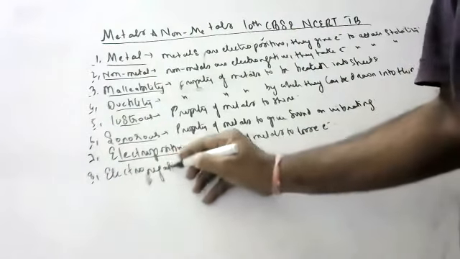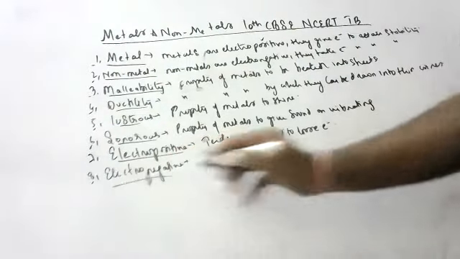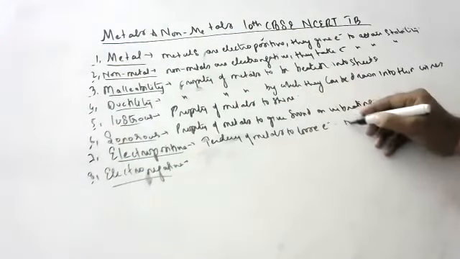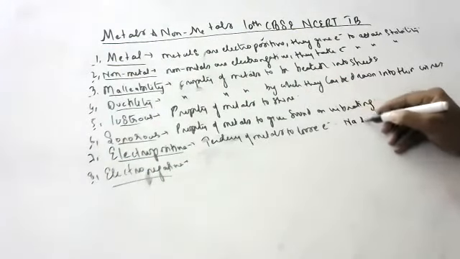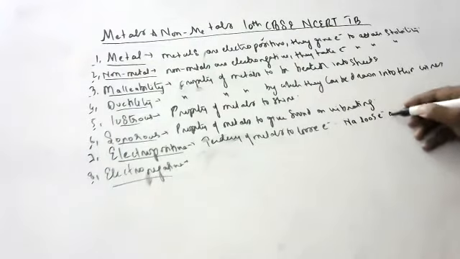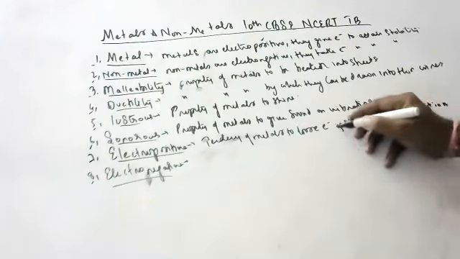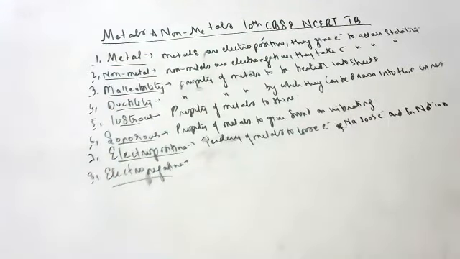See, children, try to write some examples whenever you write a definition. Suppose for electropositivity, you write sodium loses an electron and forms Na plus ion. If you write examples like that, it will be very, very good always. For metals, one example is sodium, magnesium.